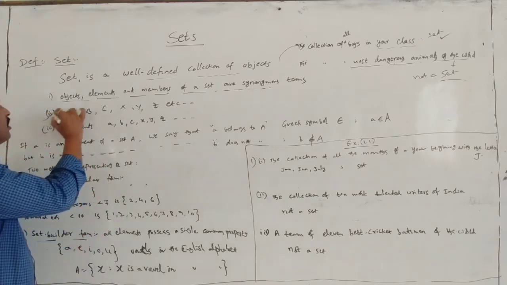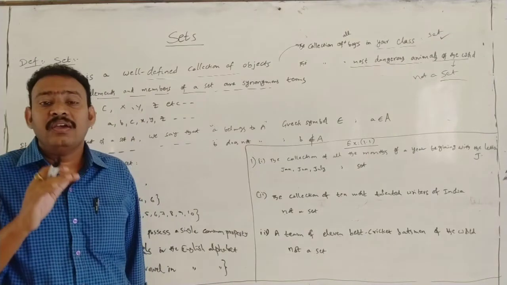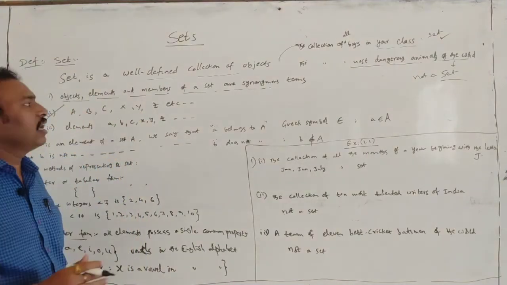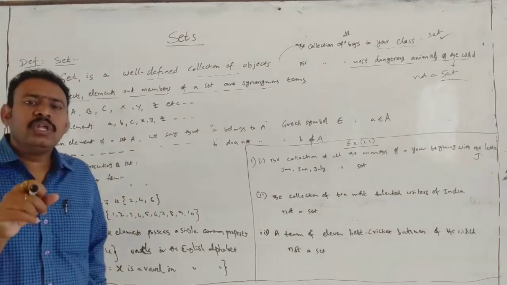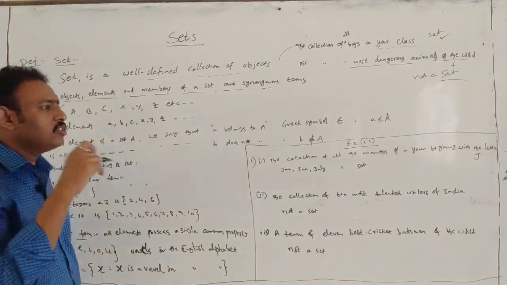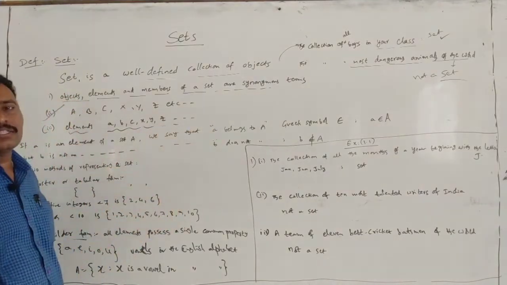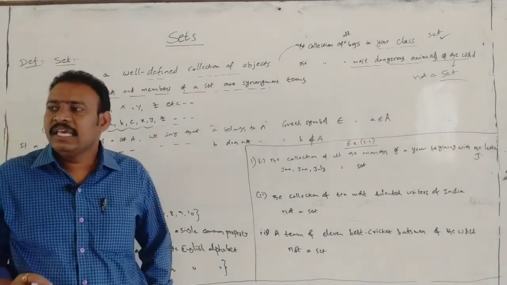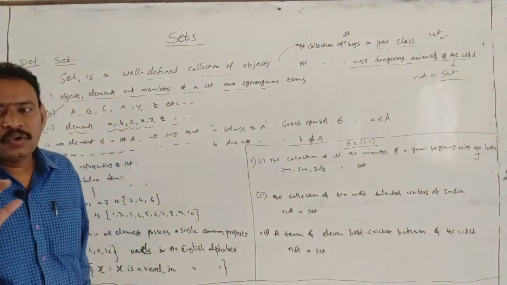The sets are usually denoted by the capital letters A, B, C, X, Y, Z, like that. Usually the elements inside the set are denoted by small letters, small a, b, c, small x, y, z.